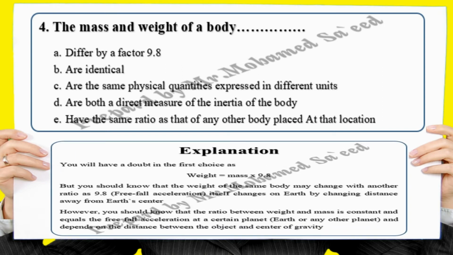Explanation: you will have a doubt in the first choice as weight equals mass times 9.8. But you should know that the weight of the same body may change with another ratio, as 9.8, or free fall acceleration, on Earth itself changes by changing distance away from the Earth's center. However, the ratio between weight and mass is constant and equals the free fall acceleration at a certain planet, Earth or any other planet, and depends on the distance between the object and center of gravity.